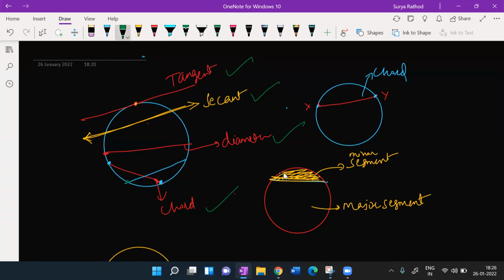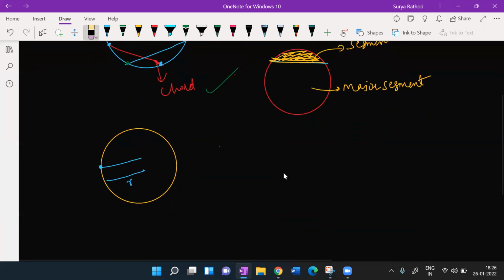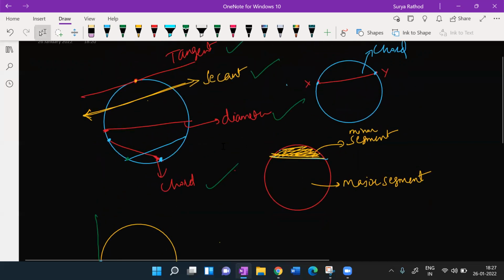The tangent definition is said, right, it only passes through one point of the circle. So I thought... Yes, you are right. Your doubt is valid. But that tangent should be outside of the circle. वो inside नहीं जा सकता. ठीक है? समझ में आ रहा है? It shouldn't be inside. From the outside of the circle, it should touch only one point. That is tangent. These are the terminologies.